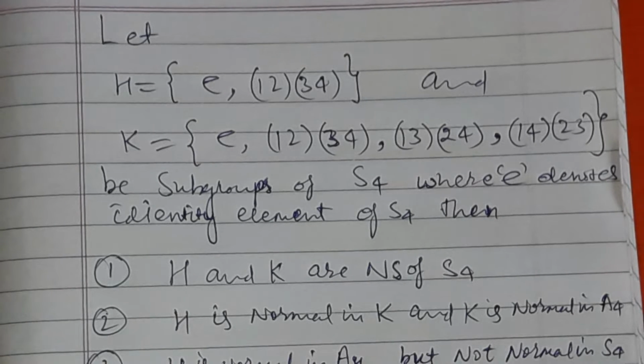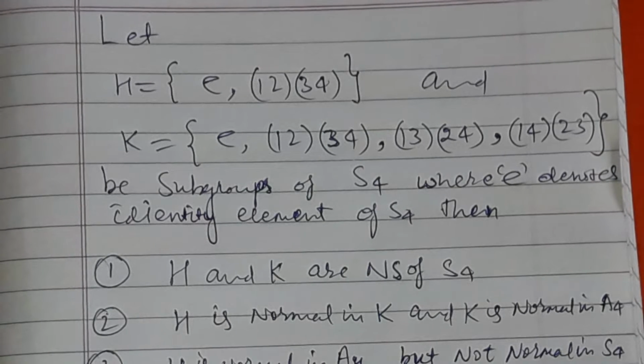First of all, the question is based on normality, and there is a clear-cut analysis of the symmetric group. In other words, it is just an analysis of the symmetric group if we look carefully. So without wasting time, we suddenly focus on our question. Okay, what does the question say?